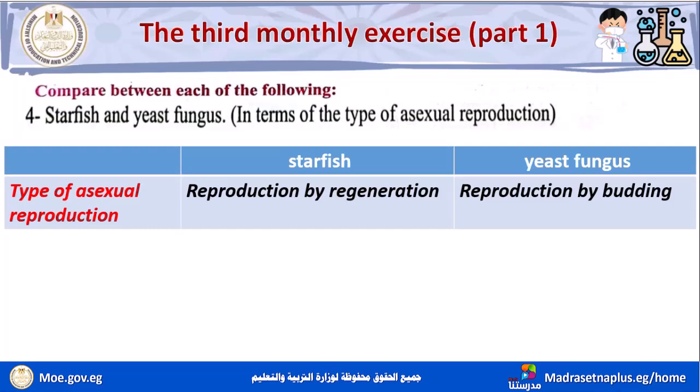According to starfish, reproduction by regeneration. While yeast fungus, reproduction by budding. Okay, that's for starfish and yeast fungus.